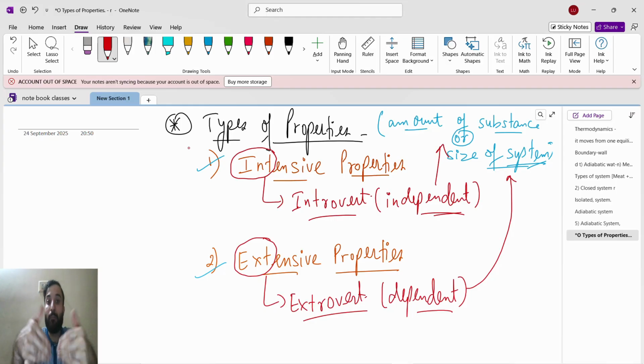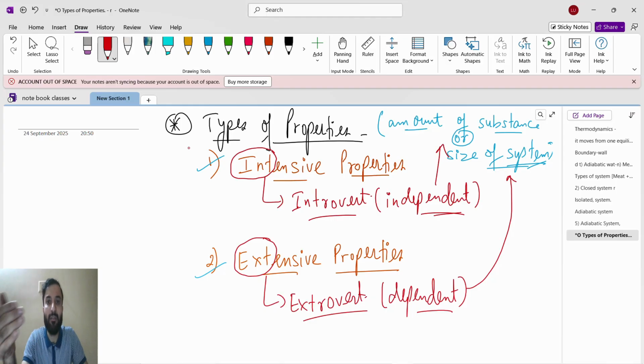Then pressure. If I am applying pressure upon the gas, suppose 20 Newton per meter squared, pressure is force upon area. So if I apply a pressure of 20 bar on this much area, what will happen? The pressure will remain the same.